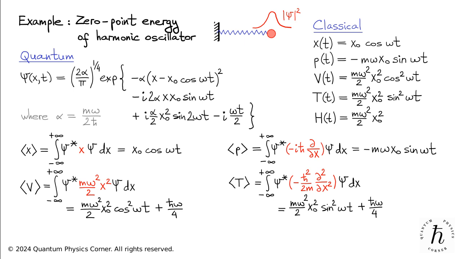Finally, the expectation value of the total energy is the sum of the expectation values of the kinetic and potential energies. Once again, it's a sum of two terms. The first term, half m omega squared times x sub 0 squared, is just the total energy of the classical harmonic oscillator. As I've already mentioned, it can take any value from 0 to infinity. The second term, h bar omega over 2, is a fixed amount of energy entirely determined by the oscillator frequency. So, the total energy of the quantum oscillator is always greater than or equal to h bar omega over 2.